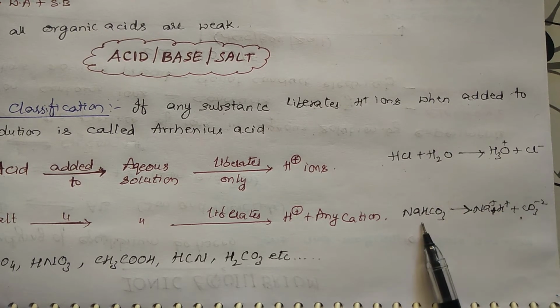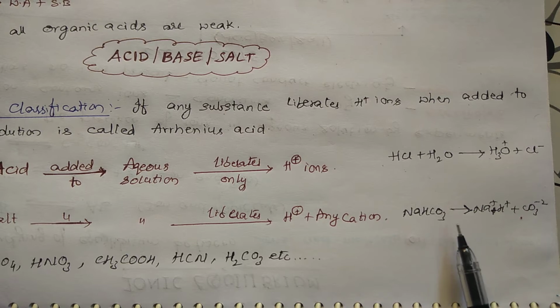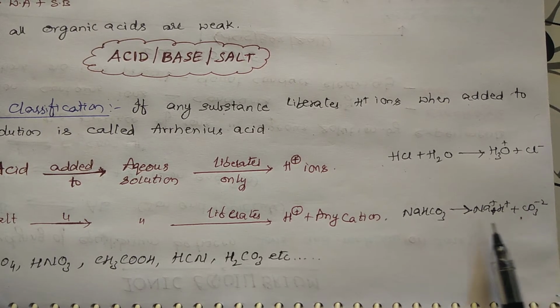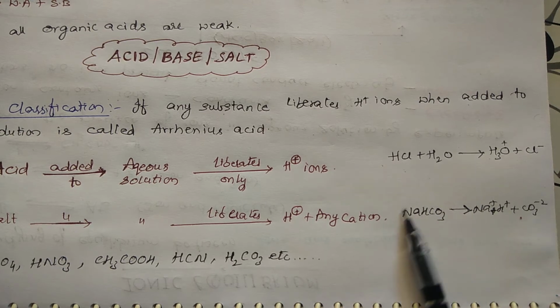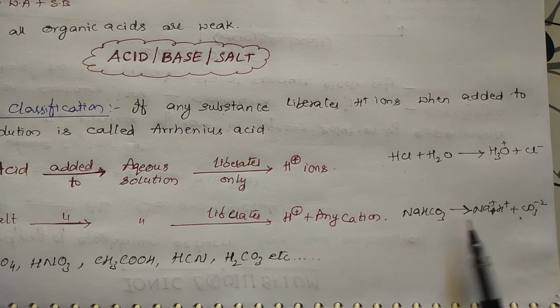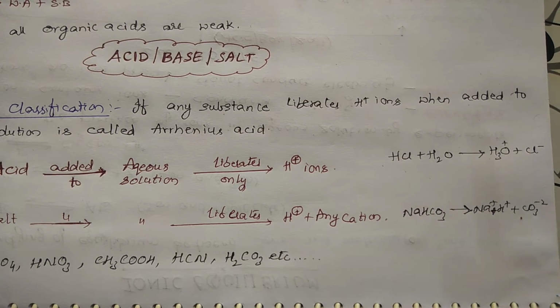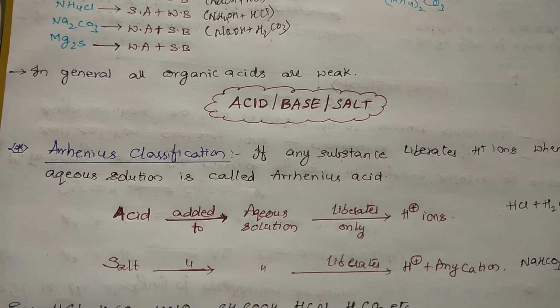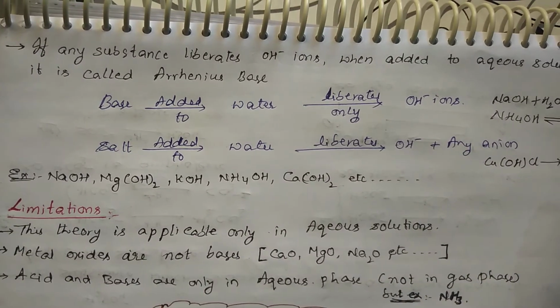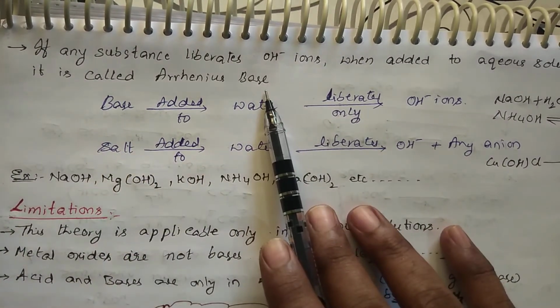Suppose here you take NaHCO3, it liberates Na plus, H plus and CO3 2 minus. So you are getting H plus, and along with H plus you are getting one more cation, Na plus. This means this substance is a salt, it is not an acid. If along with H plus you are getting one more cation, it is a salt. If you are getting only H plus, then that is an acid. Then what is a base? If any substance liberates OH minus ions when added to the aqueous solution, then that is called an Arrhenius base.